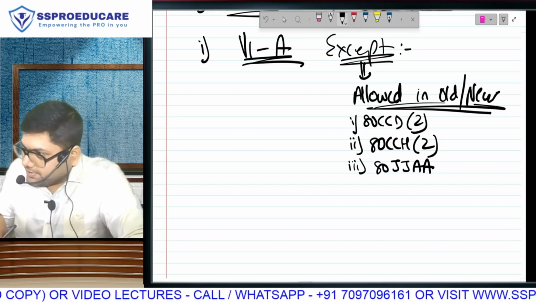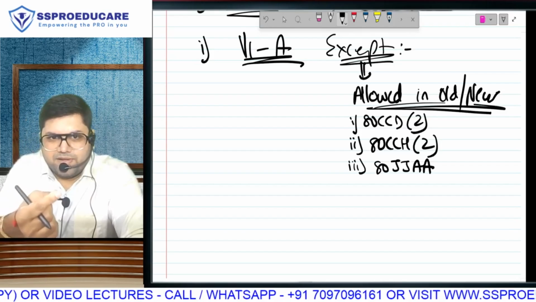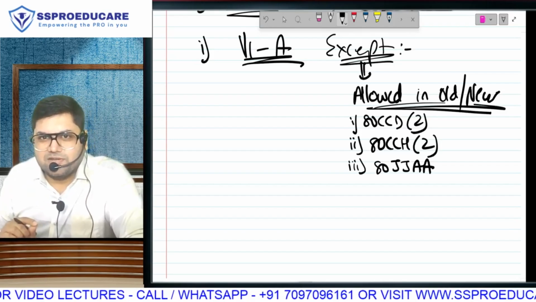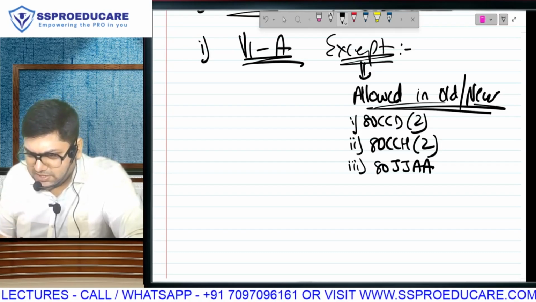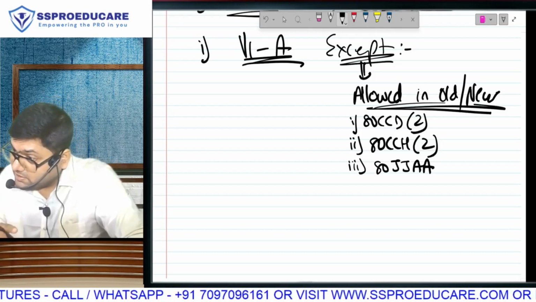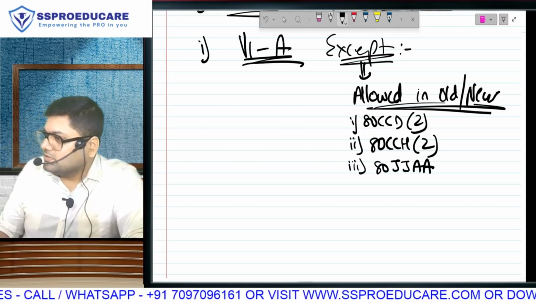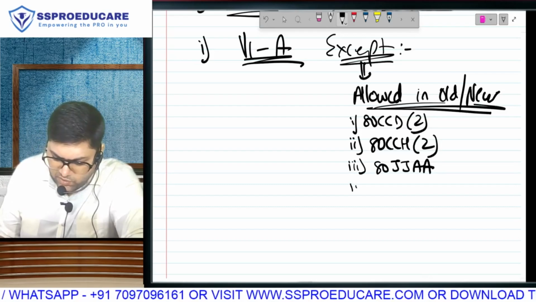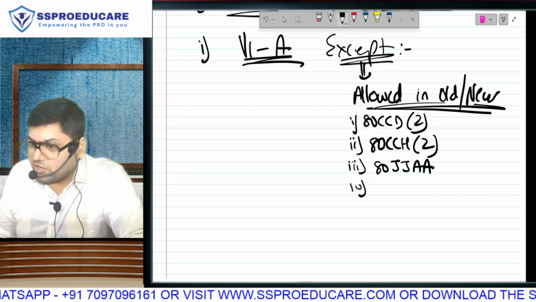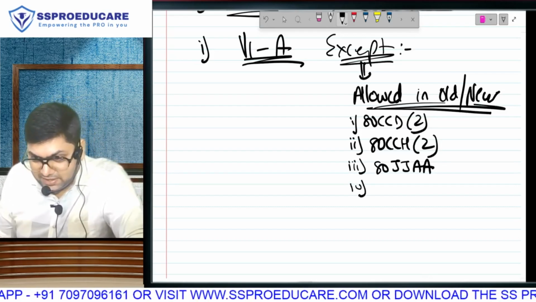This was there in inter. I'll just tell you the quantum. 30% of additional employee cost. So whatever is the salary paid to new employees, uska 30% is going to be your chapter 6 deduction, and that deduction will be given in the old as well as new regime. Exception. And there are two more sections that you have not studied at inter. They are not amendments, but they were not in inter ka syllabus.